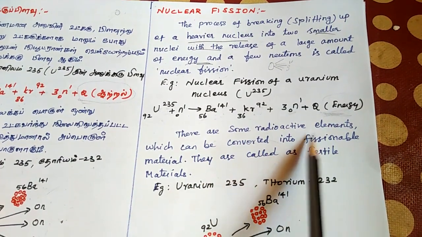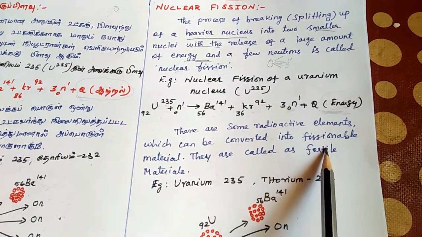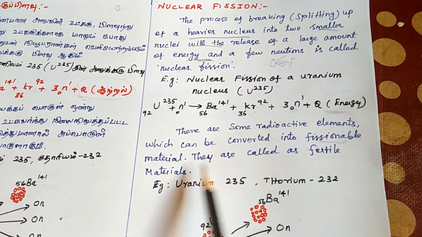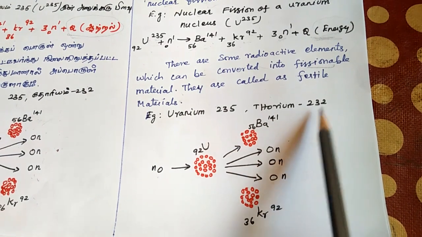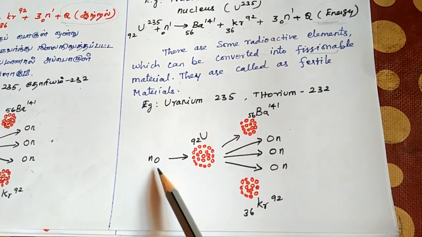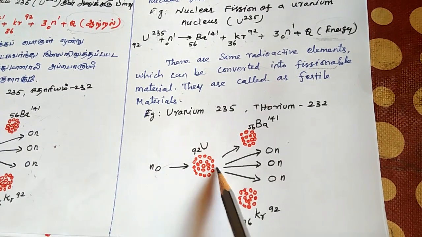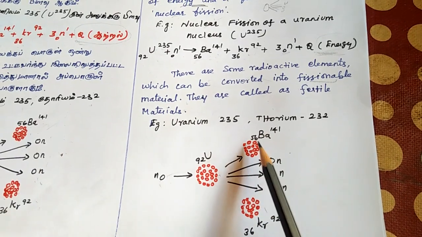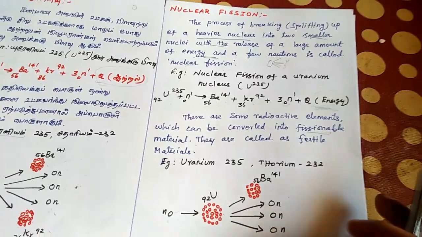There are some radioactive elements which can be converted into fissionable material. They are called fertile materials, for example uranium-235 and thorium-232. Here the neutron is there. If a neutron hits the uranium, it splits into two smaller nuclei, barium and krypton. Okay, this is nuclear fission.